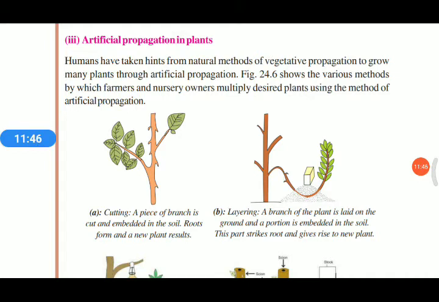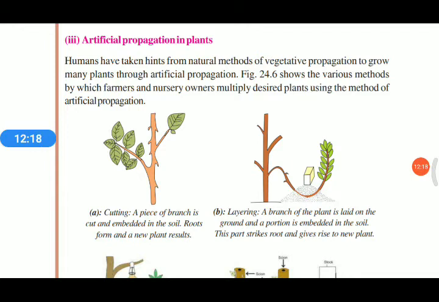You may see a fruit on a small plant. A small mango tree gives mango, and a small chiku tree gives chiku, etc. By using these artificial propagation methods, we can cut the piece of branch which is going to flower.